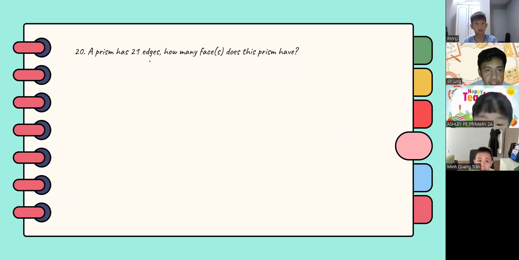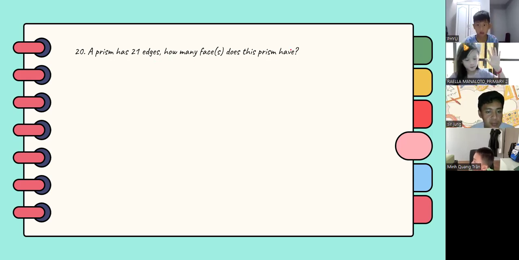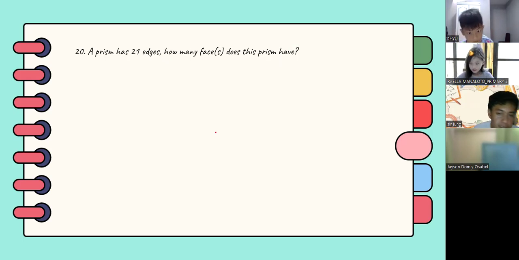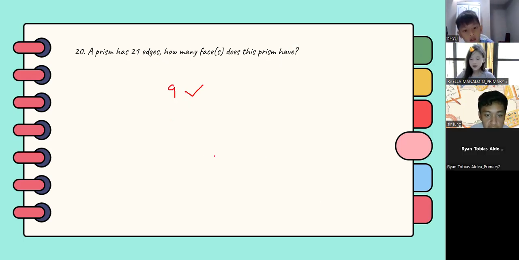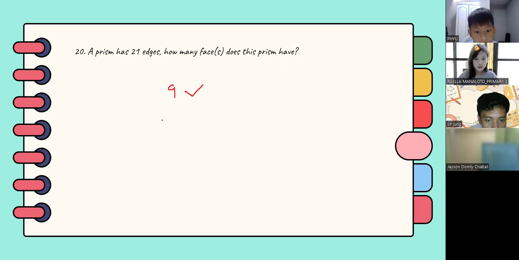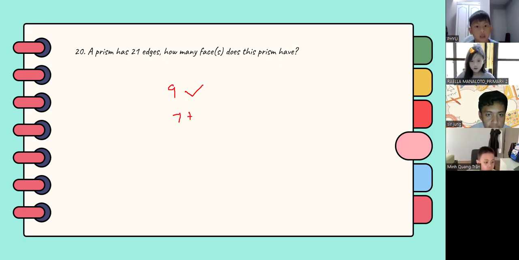Number 20. A prism has 21 edges. How many faces does this prism have? Okay, Miss Rayla, you have a solution. My answer is 9. My solution is: for a prism, faces equals base plus 2, and edges equals base times 3. Since you know what the edges are, you divide by 3, which is 7. For faces, you just add 2.